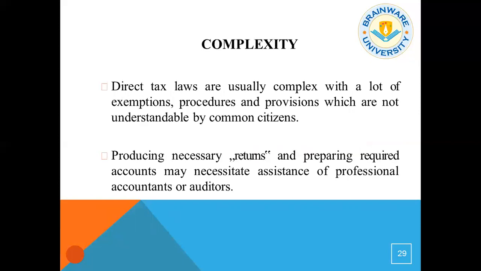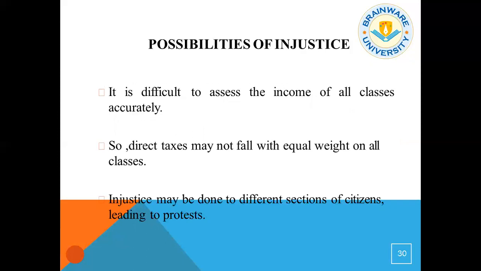There is complexity. Direct tax laws are usually complex with a lot of exemptions and procedures. So people have to know what the rate of income tax is, what the rebates, exemptions and allowances are. Producing necessary returns and preparing required accounts may necessitate the assistance of professionals, accountants, and auditors. There is a possibility of injustice. It is difficult to assess the income of all classes accurately. With more than 130 crore population, it is almost impossible for the government to trace every taxable person, and injustice may be done to different citizens, leading to protest.